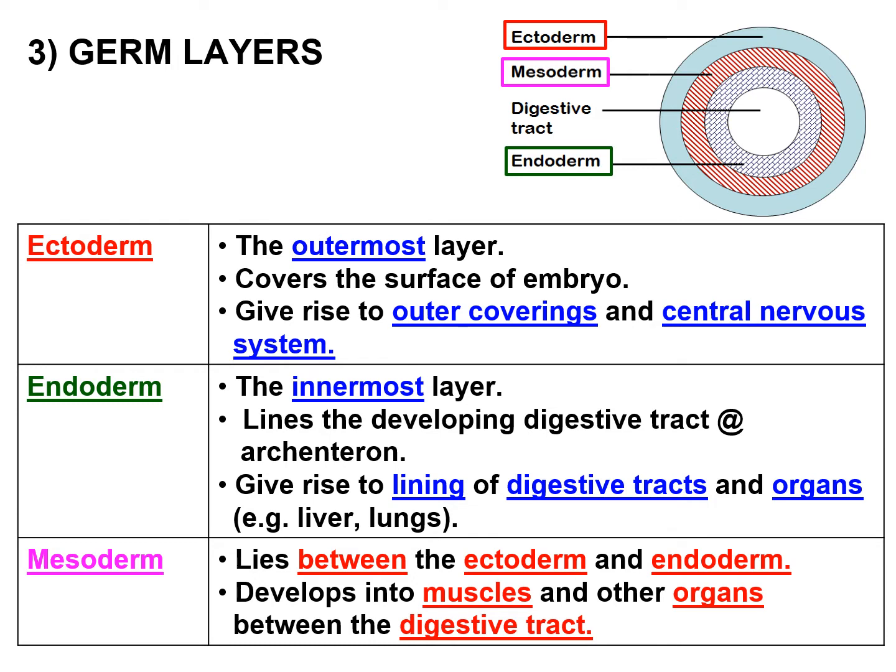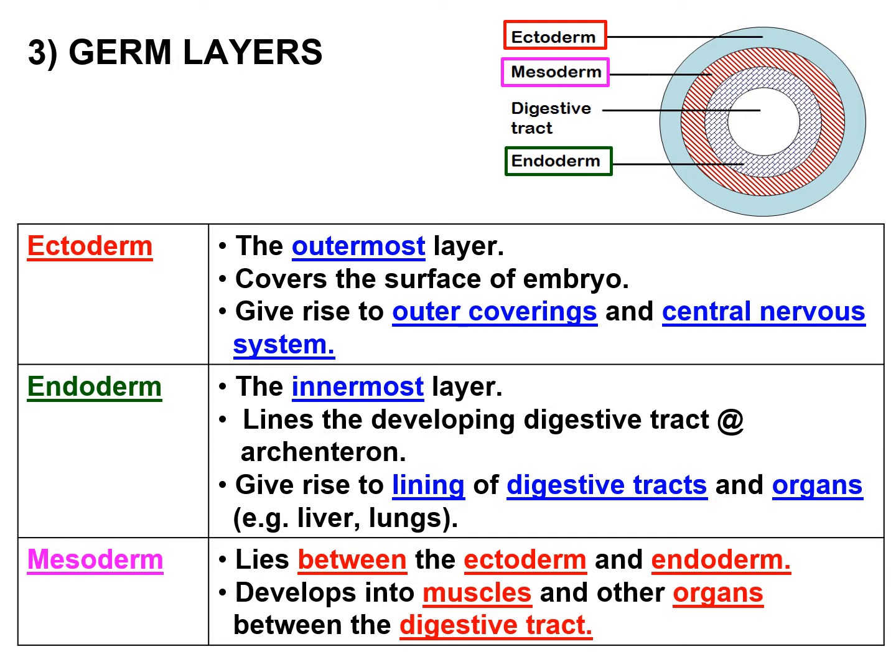So, ectoderm is the outermost layer, yang paling luar, that usually covers the surface of the embryo and usually gives rise to outer coverings and the central nervous system. Contoh ectoderm, kalau dekat manusia, dia jadi kulit. Endoderm is the innermost layer, yang paling dalam, usually lines the developing digestive tract and archenteron. It will give rise to the lining of digestive tracts and organs. Dia jadi lapisan luar kepada organ-organ yang dalam.